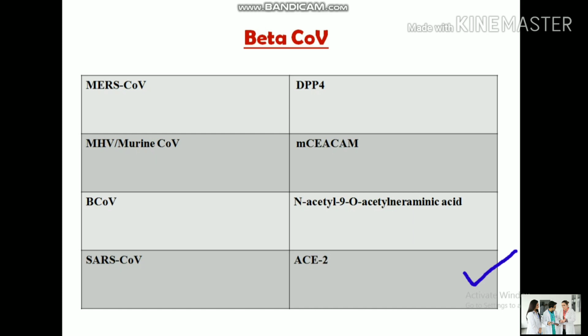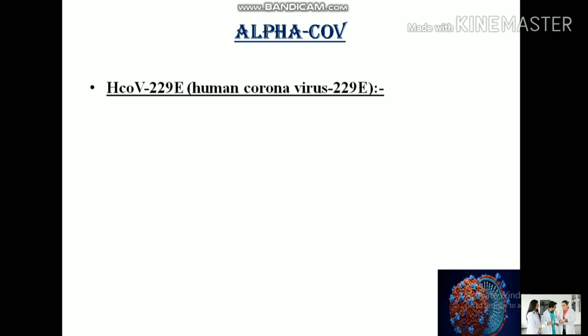And SARS coronavirus, severe acute respiratory syndrome coronavirus, attaches to the ACE2 receptor present in your lungs. So these are the classification of the beta coronaviruses and the receptors for the attachment of the coronavirus for entry into the cell. Now we will discuss every virus in detail.